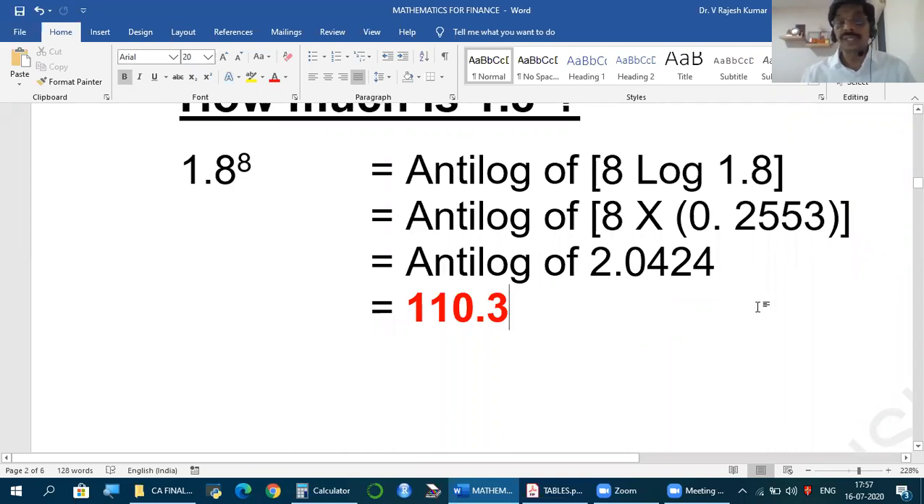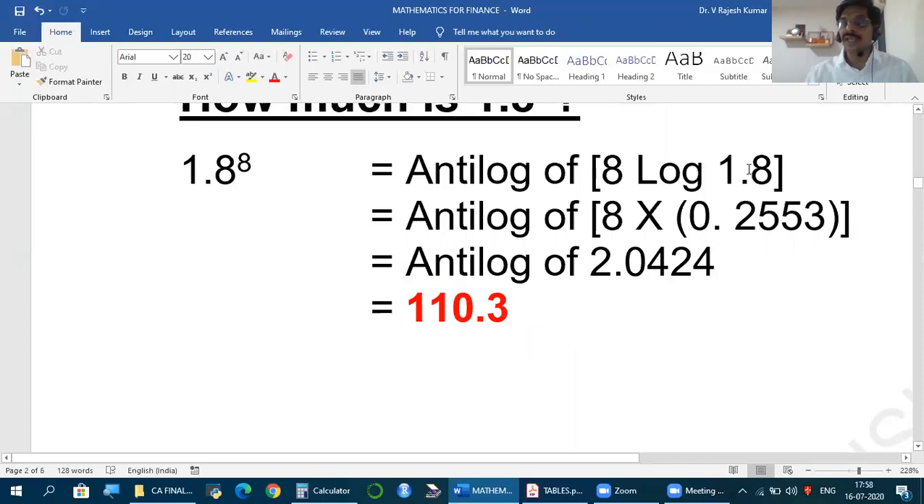But this is not the answer. From the decimal part, we took the number and found the antilog value. Now, before decimal, what is the number we have? 2. We have a number 2. Plus 1, we get 3. So, after 3 digits, put a decimal. 2 is the number in this value before decimal. Plus 1, 3. After 3 digits, put a decimal.